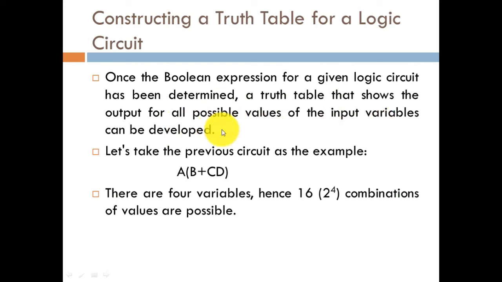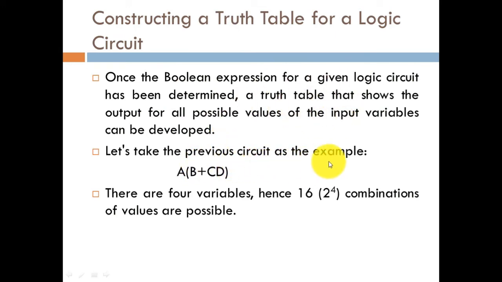As we have determined the characteristic equation or the outcome of the output value, we have to form its truth table, which contains all the possible values of the given inputs and how those inputs alter or change the output. All these things are structured in a table that is known as the truth table.